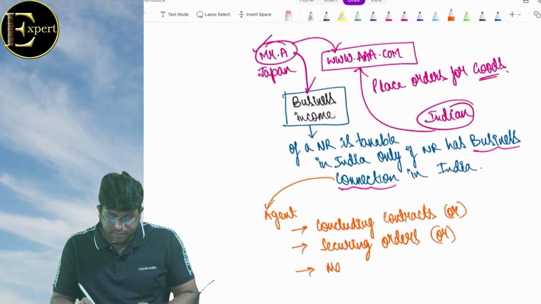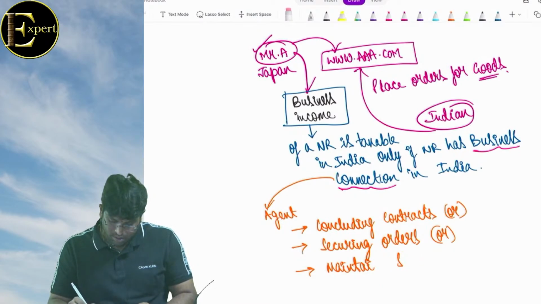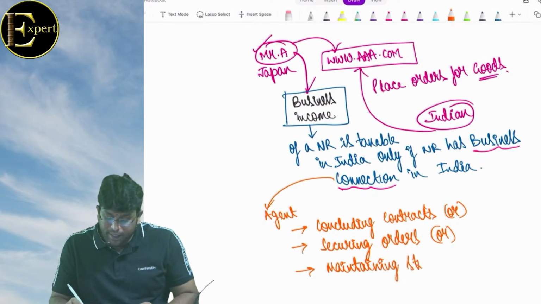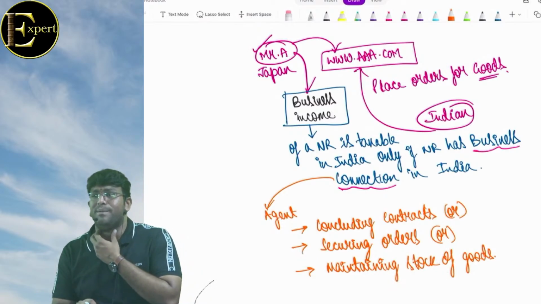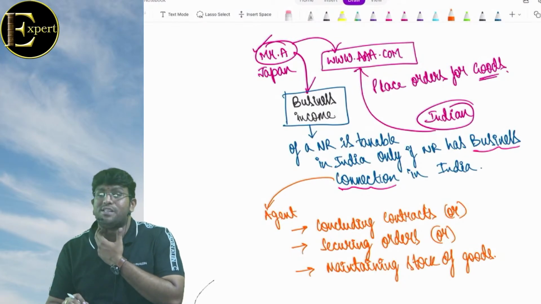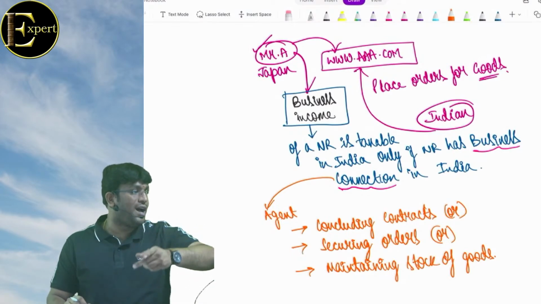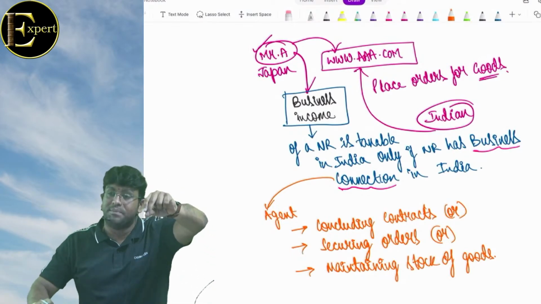Number three, maintaining stock of goods. So getting clarity, everybody? He is concluding contracts or securing orders or maintaining stock of goods. Then we say that non-resident has got what connection in India? And if non-resident has business connection in India, their business income in India will become taxable.